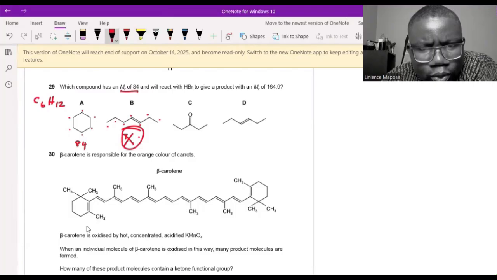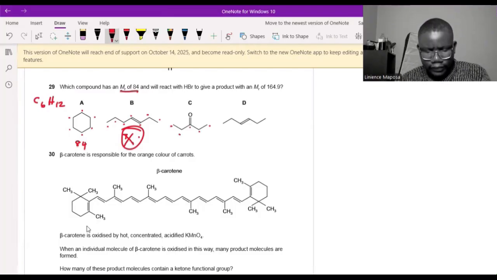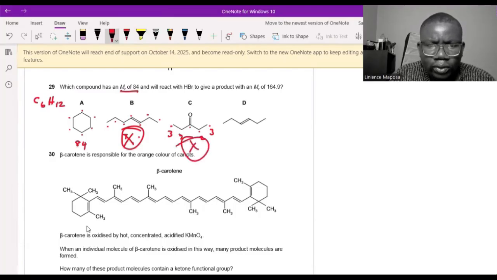And then this one is 1, 2, 3, 4, 5. 5 carbons. 5 by 12 is 60, isn't it? Plus oxygen is 16, 76. 76 plus how many hydrogens? 3, 2, 2, 3. This is 10 plus 10. 76 plus 10 plus 10, 86. 86 is not 84. The mass here is also wrong.